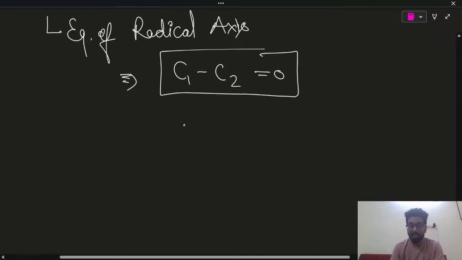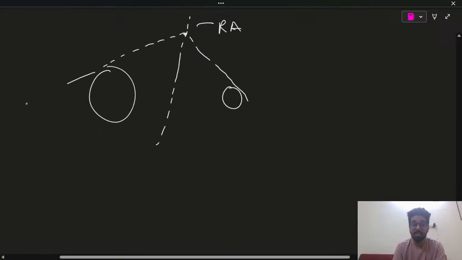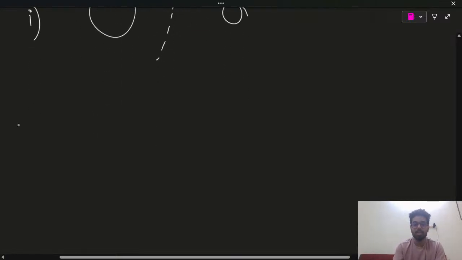We are saying there are two circles, and from a point we are drawing tangents of equal length, and when we move this point, it traces the radical axis. This is the condition when circles are away from each other.